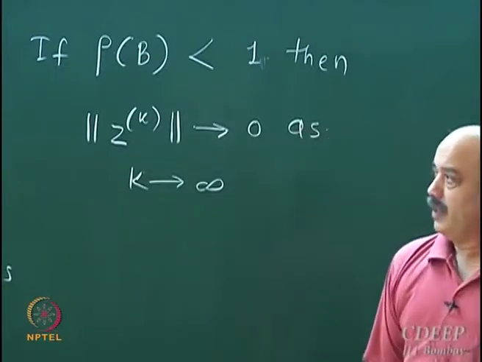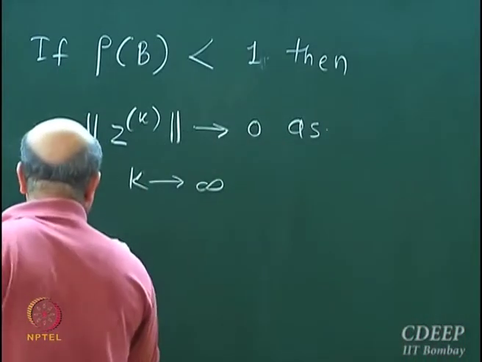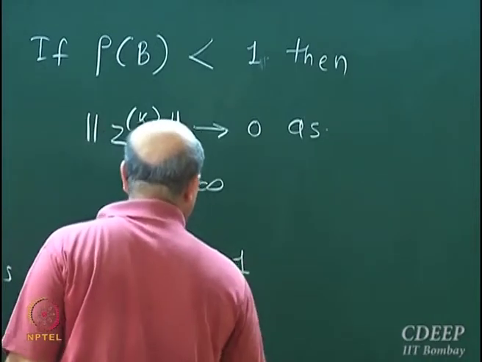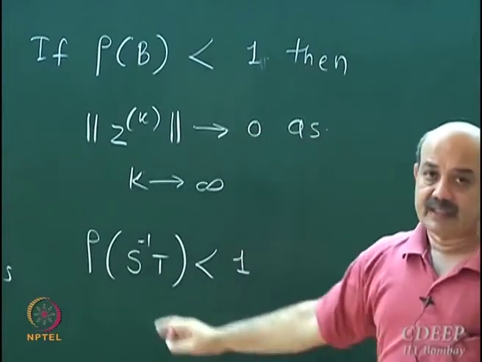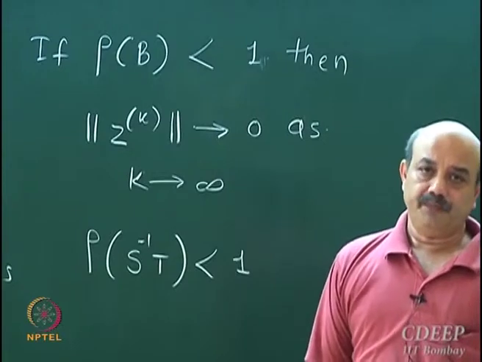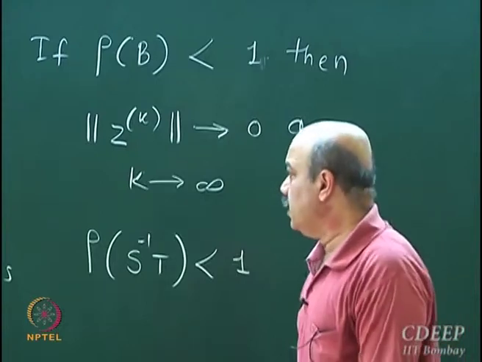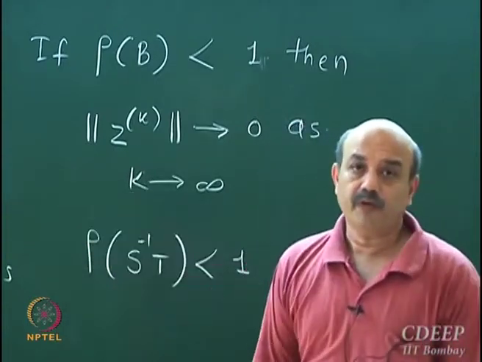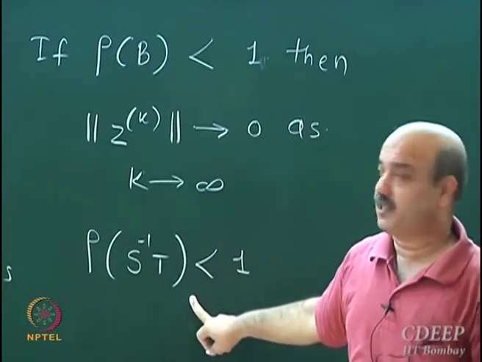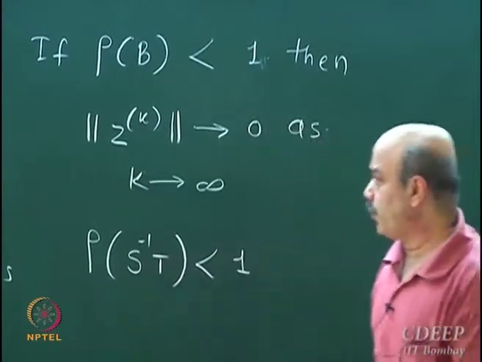From this we again connected to our original problem. We said that if the spectral radius of S inverse T is strictly less than 1, then this is the necessary and sufficient condition for convergence of error. The error between the true solution and the guess solution will diminish to 0 if this condition is satisfied. I am just doing a recap of what we have done till now.